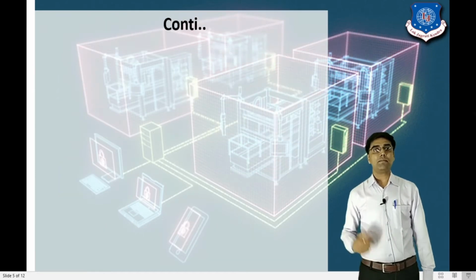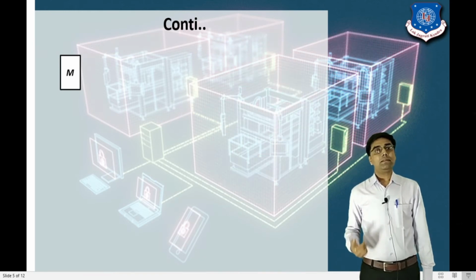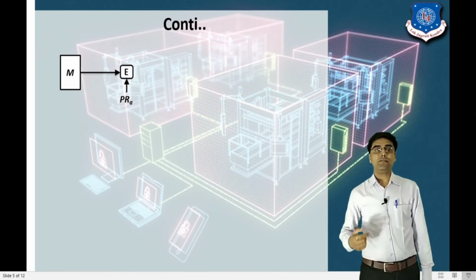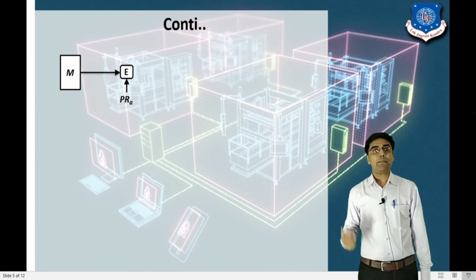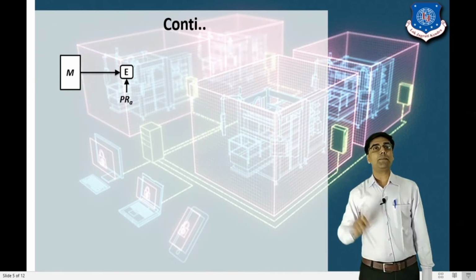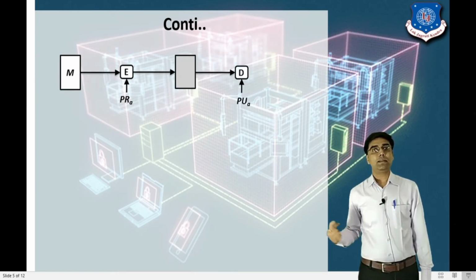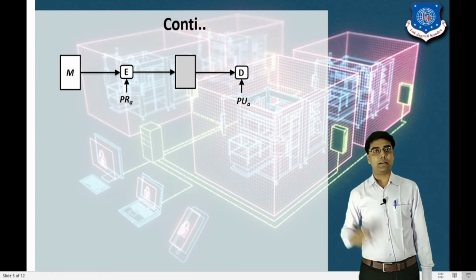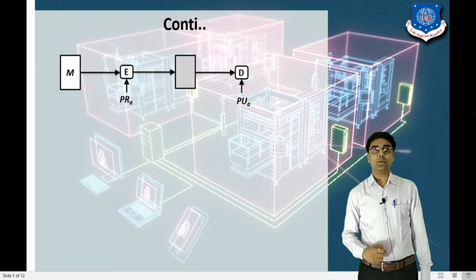The next method of message authentication is again public key encryption, right? Here again we are considering the plain text message M. We apply the encryption along with the private key of A. After applying the encryption, it generates the encrypted message, and this message is sent to the receiver. Now the receiver does the same process.